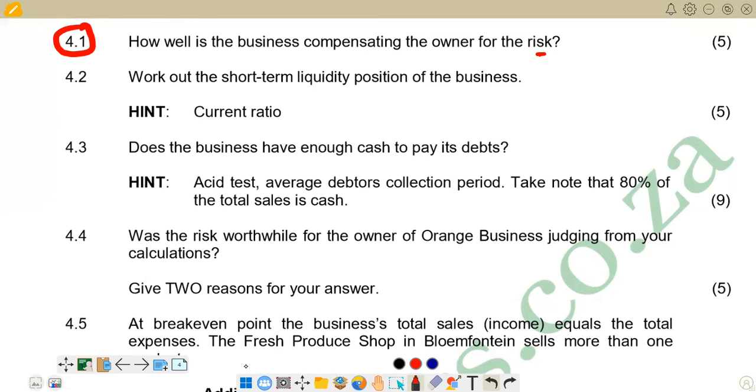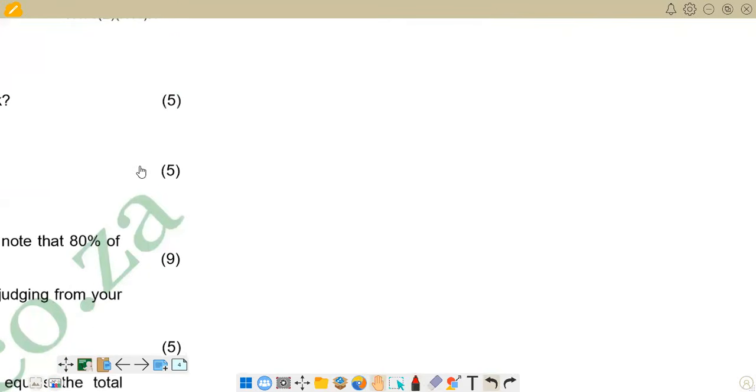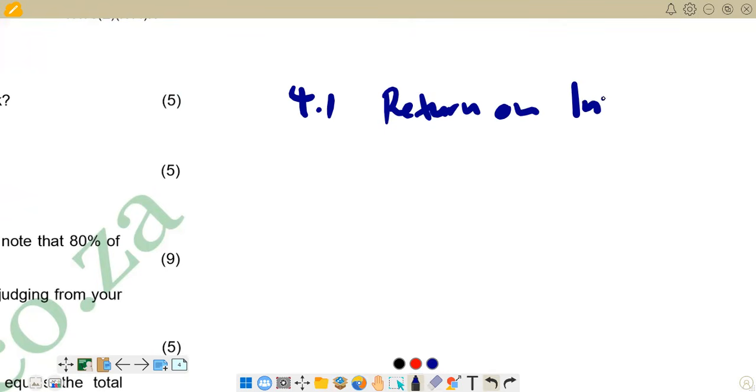The return on investment indicator is the one that is going to tell us what the business compensation is going to be in terms of the owner. So for the return on investment, we're going to put down the formula of calculating that return on investment, and then we can now calculate, substituting the figures that are required to be entered. So you see that this is our first question, which is 4.1. You can just put the solution there. We have got 4.1, and we are saying we want to put down the formula of return on investment. So this is the risk that we want to see.